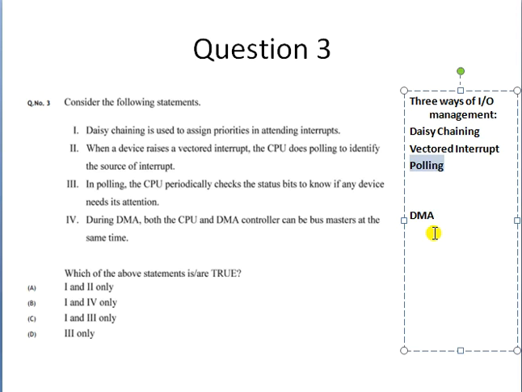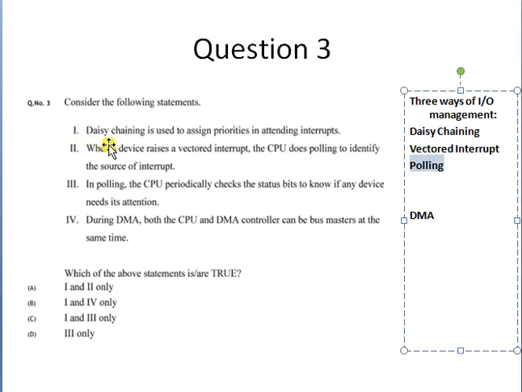It can perform other jobs which do not involve the main memory. That way the transfer of data will become fast, and the data bus will be under the control of the DMA instead of the CPU. So these are the four things that are involved in this question. Now let us look at this question.